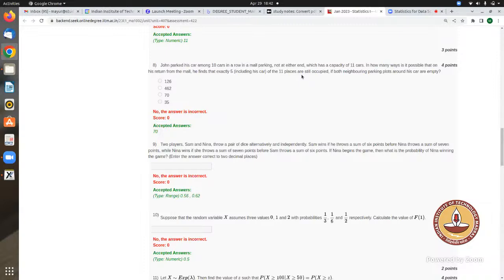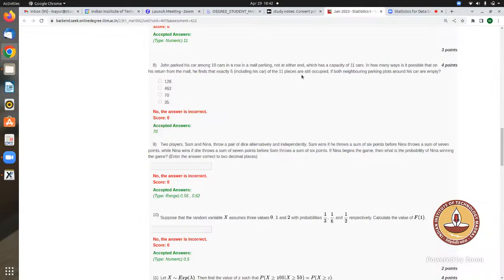When I said that there are a total of 11 positions, and John has to park the car in such a way that the neighboring parking lots should be empty, along with the remaining 8 positions, we have 4 cars at least. So a total of 5 cars should be there, in such a way that the neighboring plots around John's car should be empty. If that is the scenario, then I do not know where John can park the car.